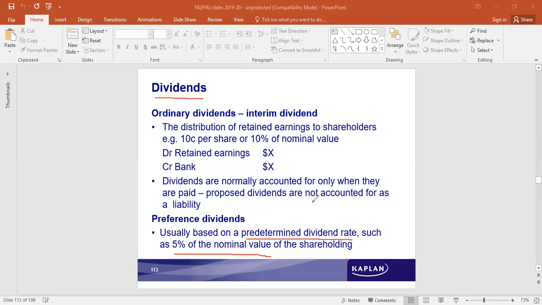Proposed dividends are not accounted for as a liability. If they are proposing to pay a dividend, it is not accounted for until the settlement happens. That is when this journal entry would appear in the books. Out of the profits that are available, this amount of dividend would be paid to the ordinary shareholders. Each year it would differ.